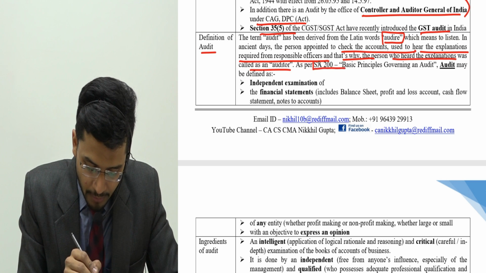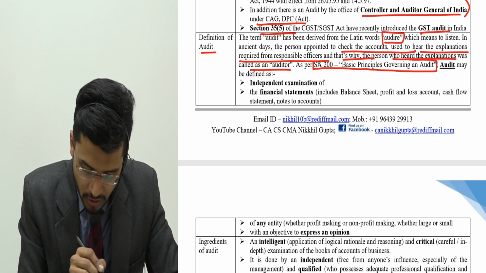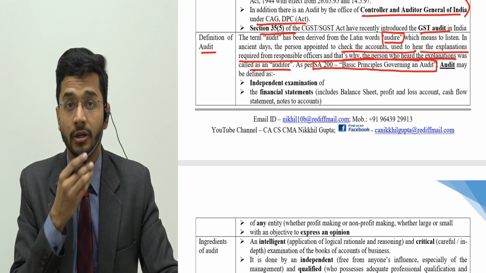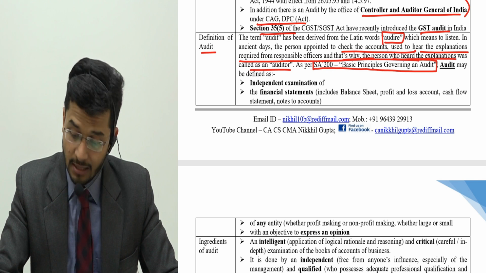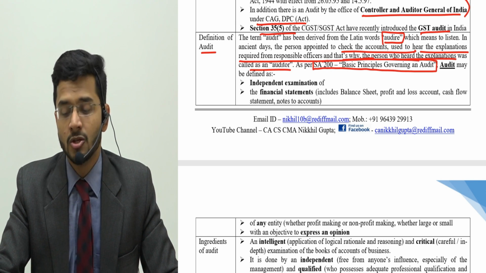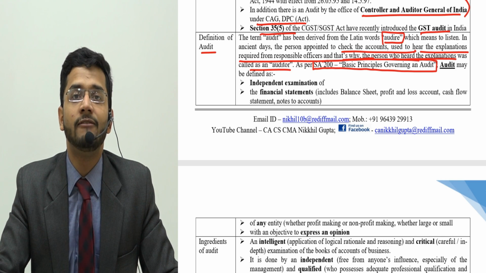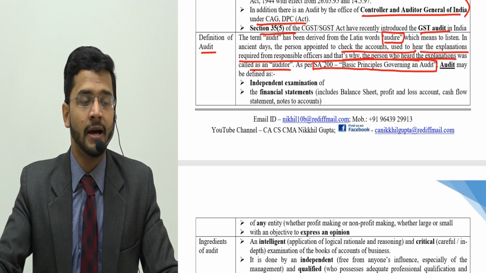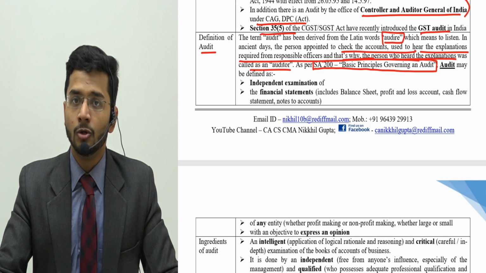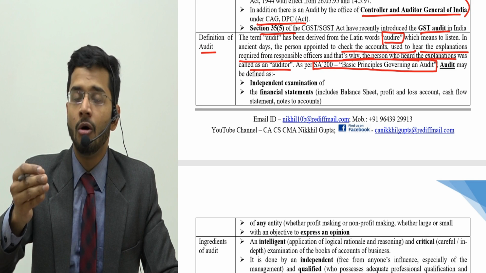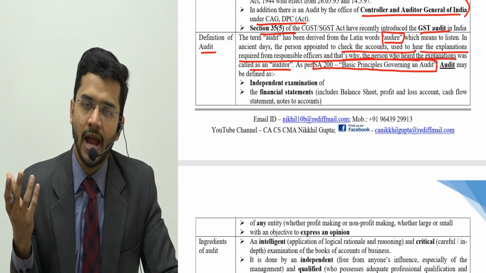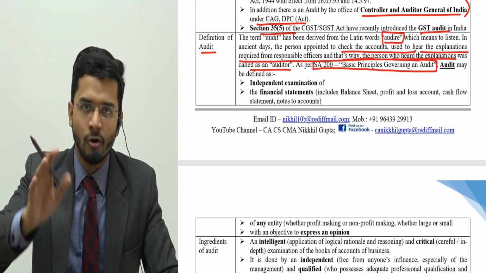Now you have to remember certain SAs, because they are important, and SA 200 is very, very important. So what do you mean by an SA? SA means Standard on Auditing. So the Institute of Chartered Accountants of India, the CA Institute, has developed certain auditing standards whereby certain rules and regulations have been drafted on how to conduct an audit, and they are drafted under standards of auditing.